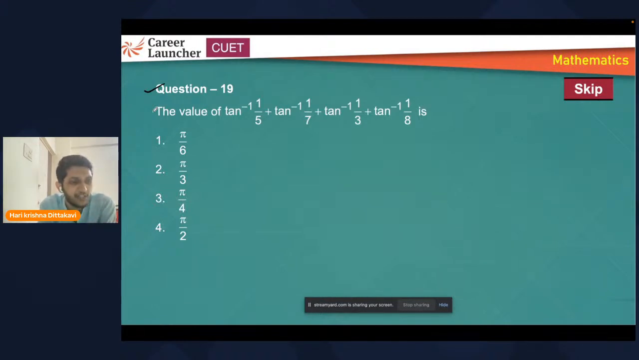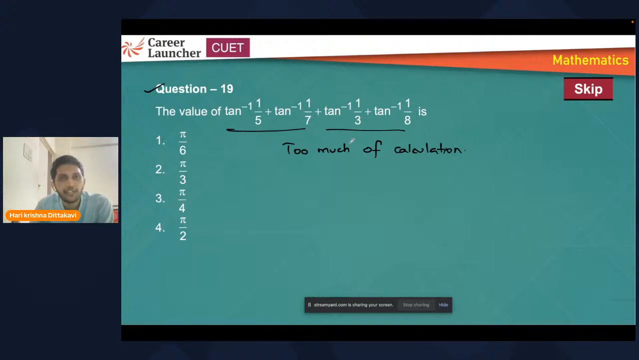Anyone can explain why we need to skip this question? Don't you know tan inverse x plus tan inverse y? Yes, I know. Why should I skip this question? Too much calculation is involved. If you find tan inverse x plus tan inverse y for this, and similarly for this one, you'll get something in terms of tan inverse. Again, you need to apply tan inverse x plus tan inverse y, right?